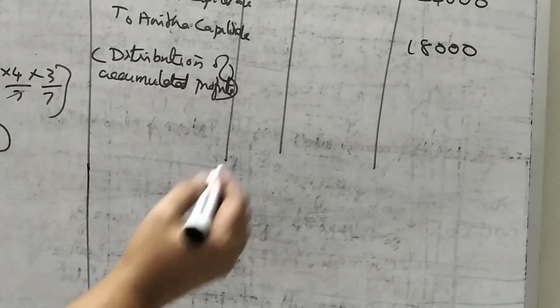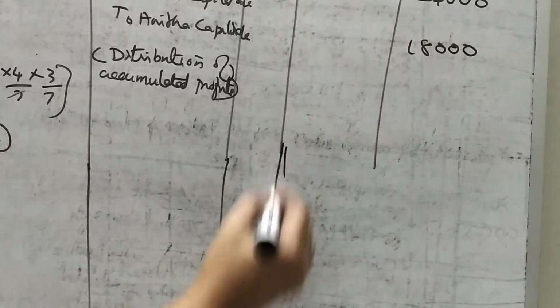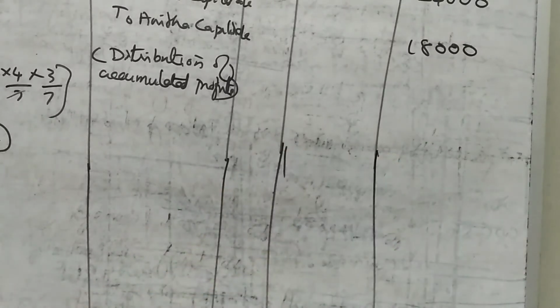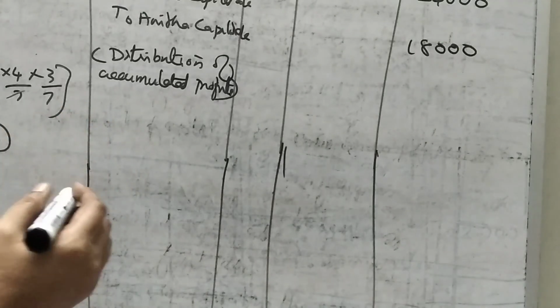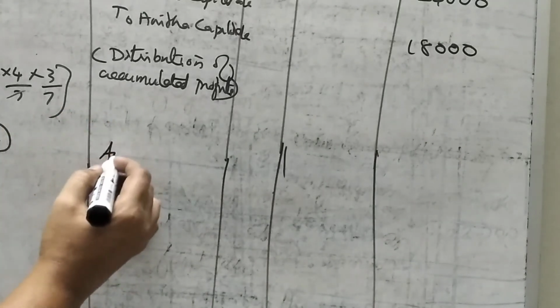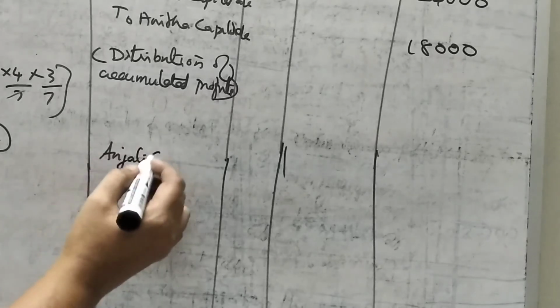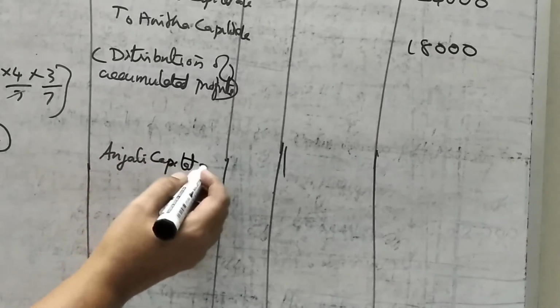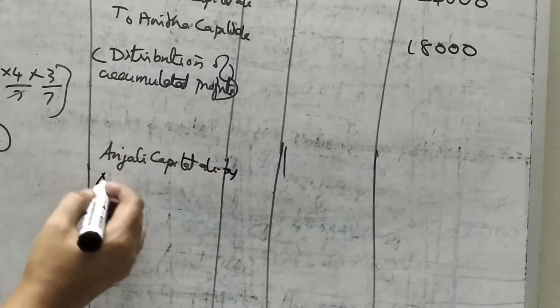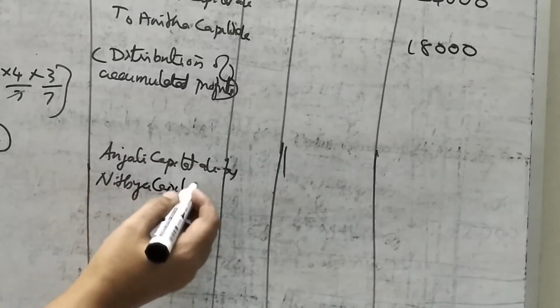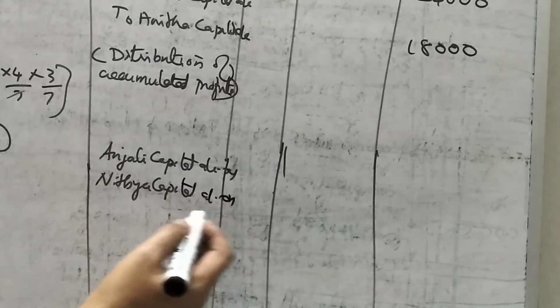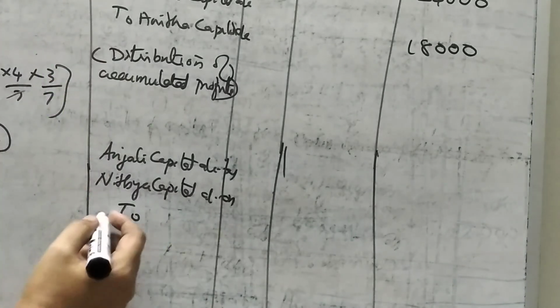Okay, same journal entry. See, what is the journal entry? Just opposite. Here Anjali and Nitya. Anjali capital account debtor. Nitya capital account debtor. To profit and loss account.